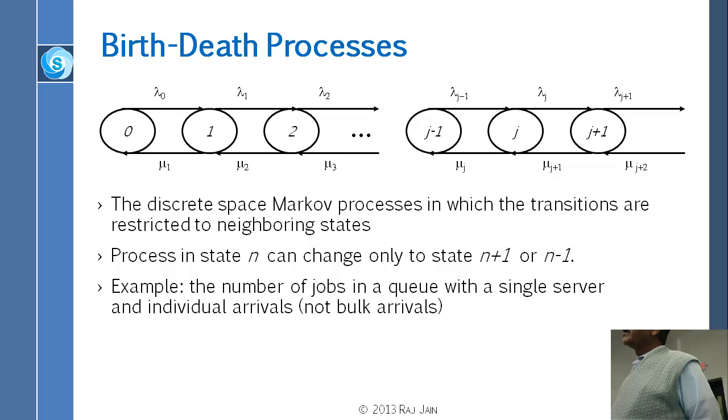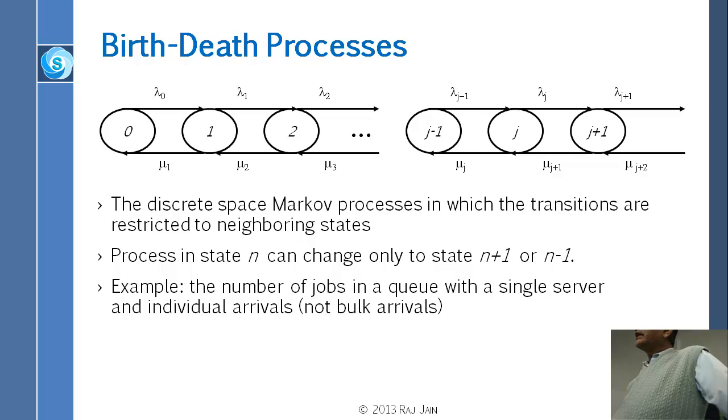Then the third job arrives and so on and so forth. However, in the middle it is quite possible that some jobs may leave, they may get serviced. If they leave, then you may go back to state 0, or if you are in state 2, you may go back to 1. And so in general, if you are in state j, at some rate you will try to enter state j plus 1, and at some rate you will lose state j to j minus 1, because something will get serviced.